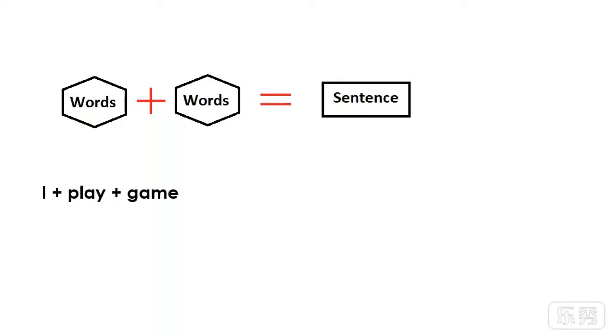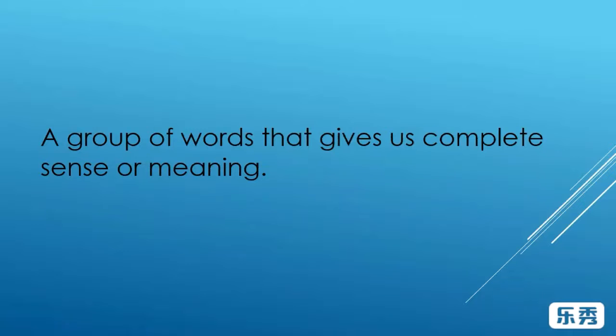Let's begin. Friends, when we speak, we always use words, and these words collectively make a group. That group gives us complete sense, and we call that group a sentence. So what I said, we use words I plus play plus game, and that group of words gives us complete sense, and that group is called sentence. I play game. So what is sentence? A group of words that gives us complete sense or meaning is called sentence.